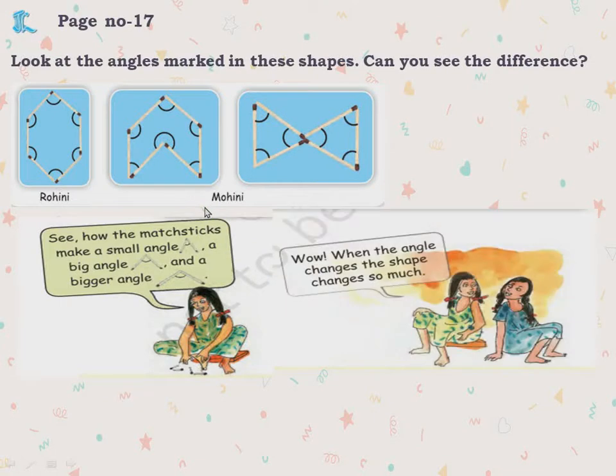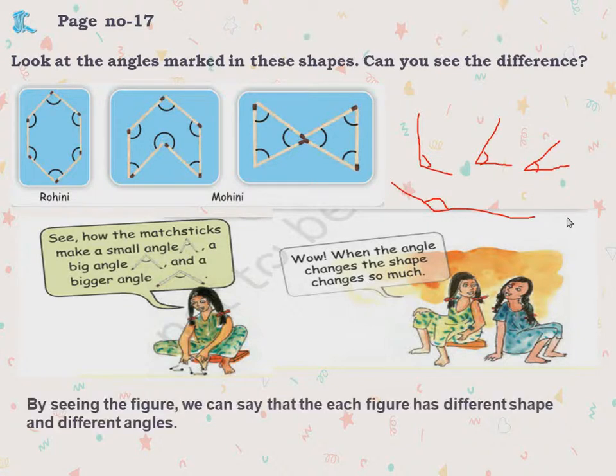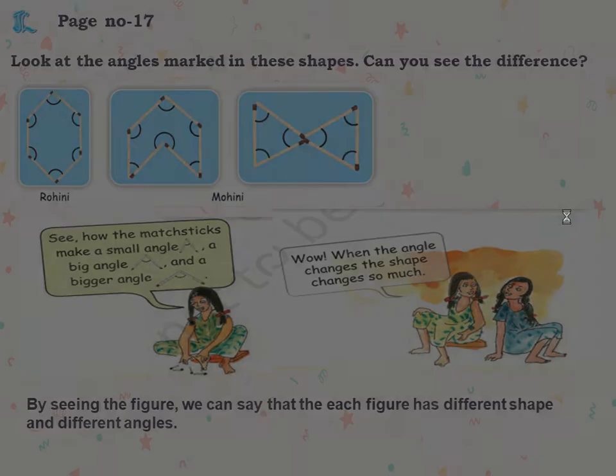Understood, children? Wow, when the angle changes, the shape changes so much. Yes or no? Now if the angle is less, it is like that. Now I have changed the angle. Has the angle changed? Yes. See, now the angle has changed. So when the angle is changing, what happens to the shape? The shape also changes. By seeing the figures, we can see that each figure has a different shape and different angles.